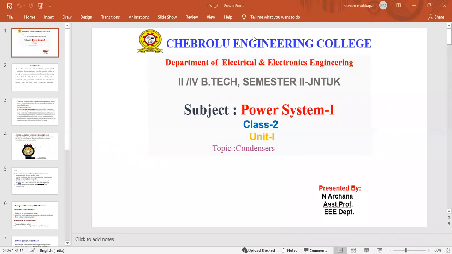Today we are going to discuss condensers, which are used in the thermal power plant or steam power plant. We already know what the output of the condenser is. Why are we using condensers in the steam power plant? We condensate the steam. The main operation of the condenser is to condensate the steam.